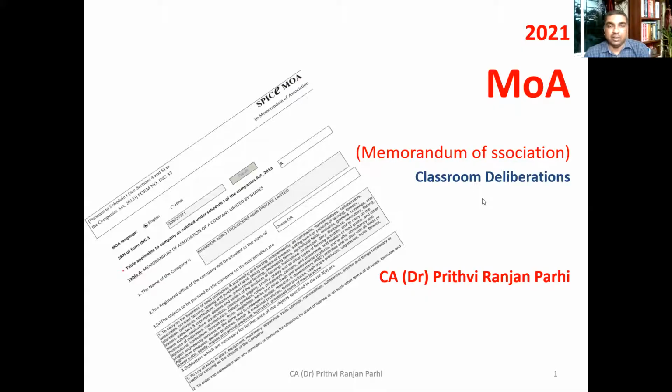For learning that, let me share the screen with you right now. The picture you are seeing here is just a picture of an e-memorandum form. We'll be learning all these things.